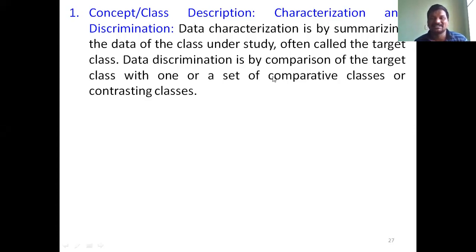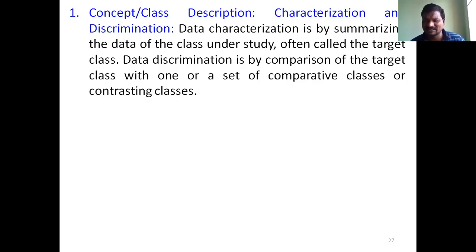Here the summarization of data means that after summarization you will get the data, that is called the target class. The target data is a summarization of data. Several methods are there for summarization of data. For summarizing the data, you will take the mean, median, mode, range, quartile deviation, variance, and standard deviation. These statistical methods are used to perform the characterization of data.